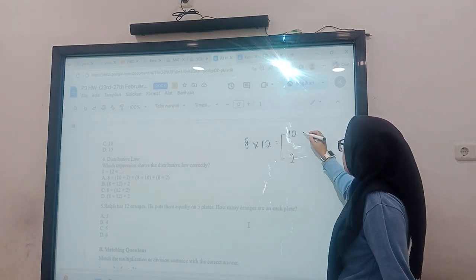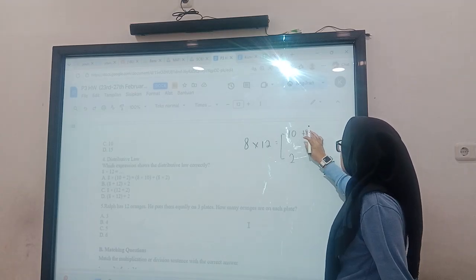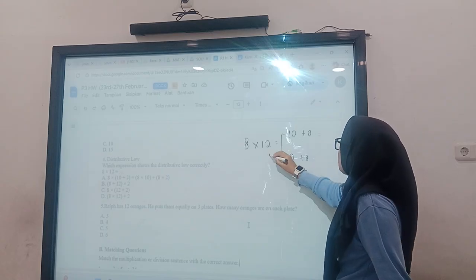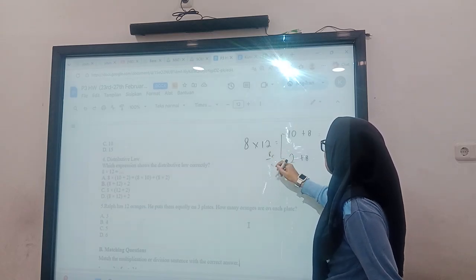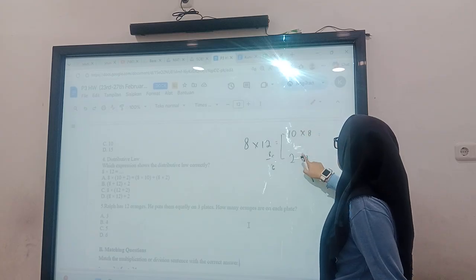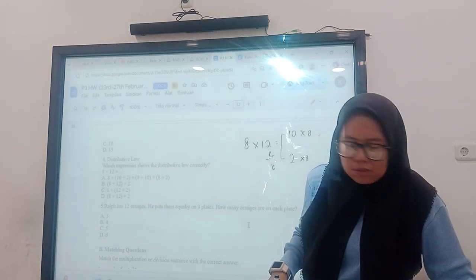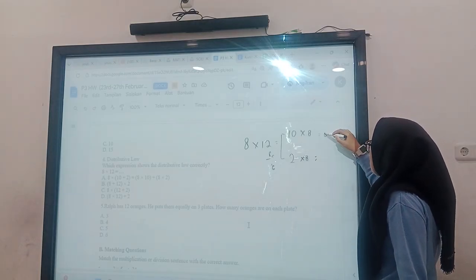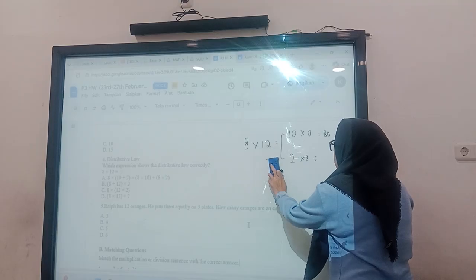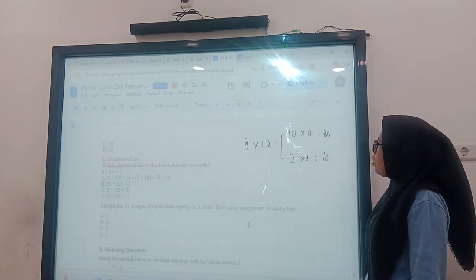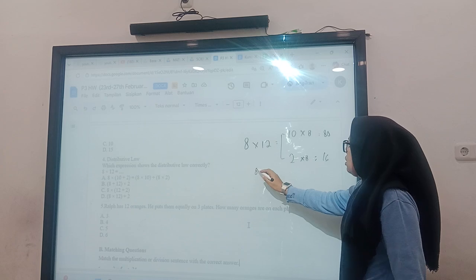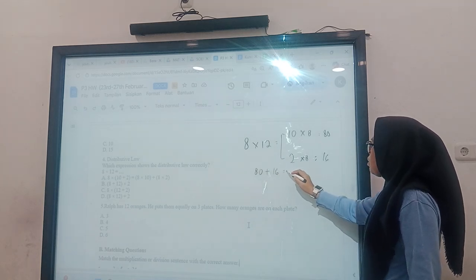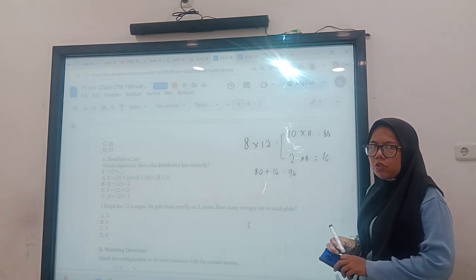So after that, we make it 10 times 8, and then 2 times 8. 10 times 8 becomes 80, and then 2 times 8 becomes 16, and that way we add: 80 plus 16 equals the answer of this distribution.